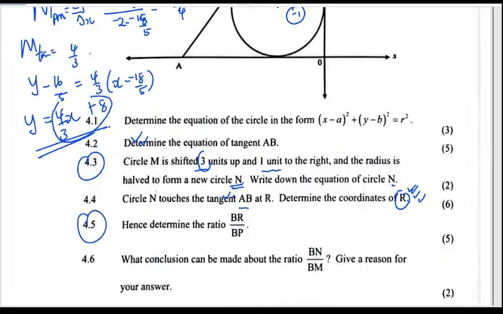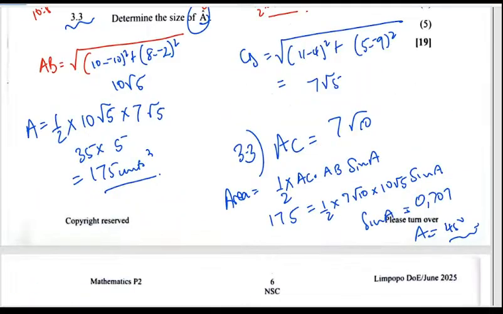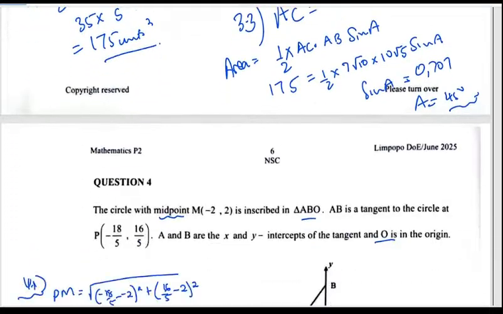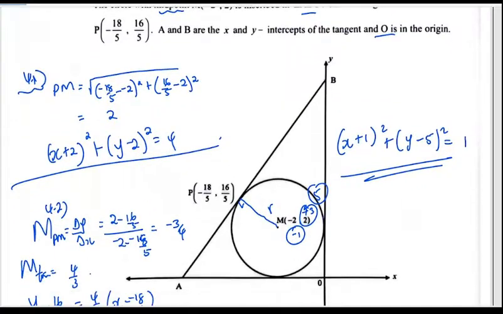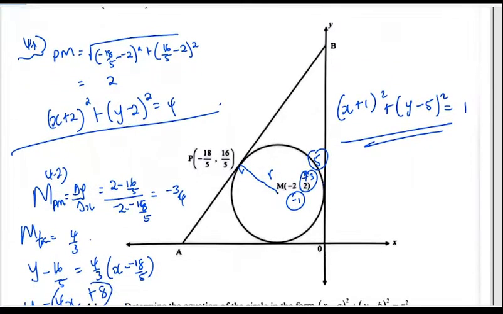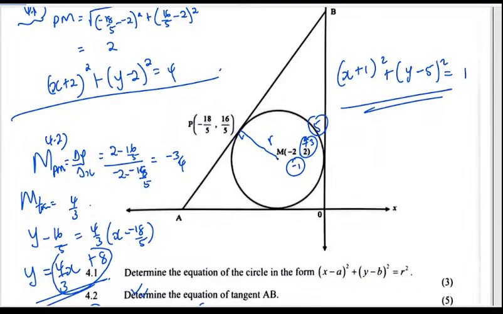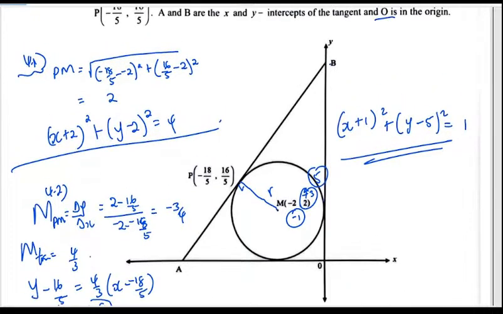Okay, then we move on to 4.5: determine the ratio of BR to BP. Where is BR? So they told us there's another circle that is touching that. So BR. Let me just extend this.